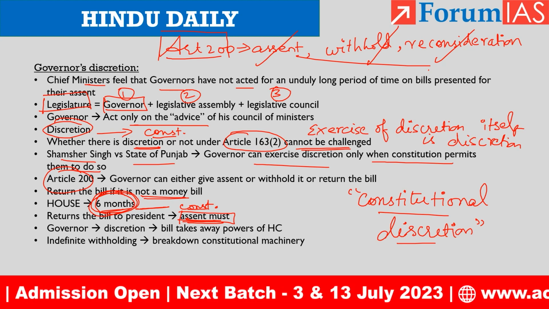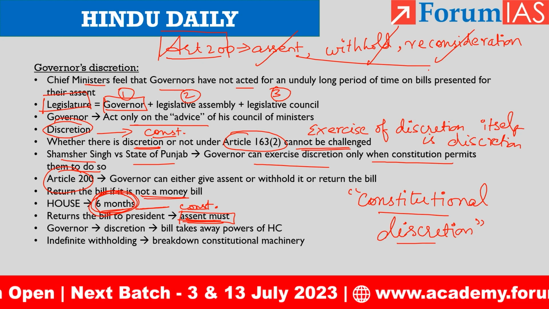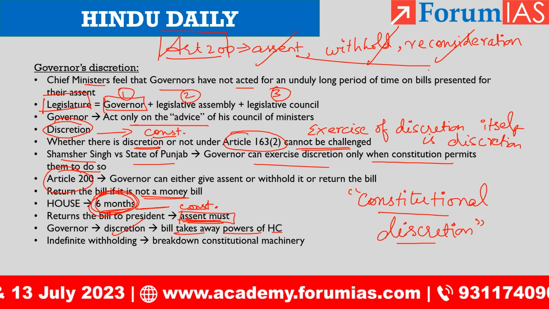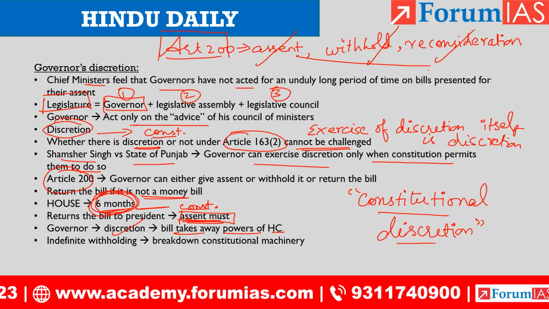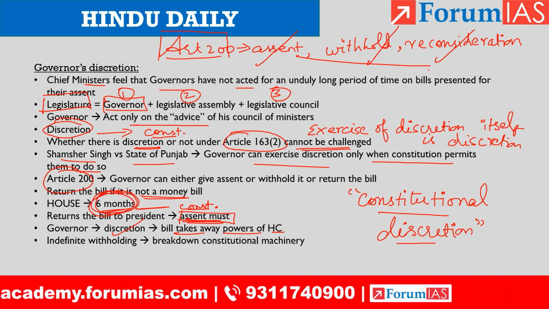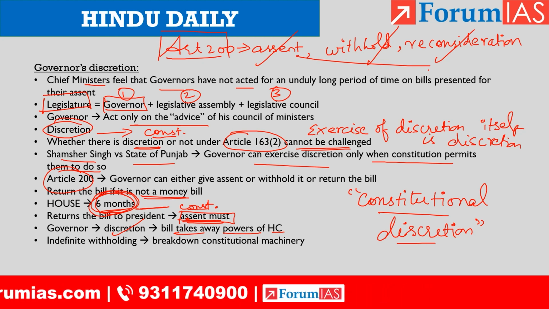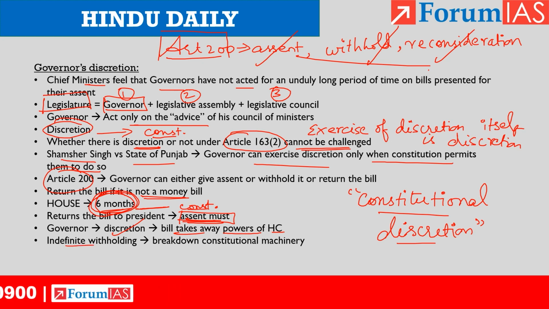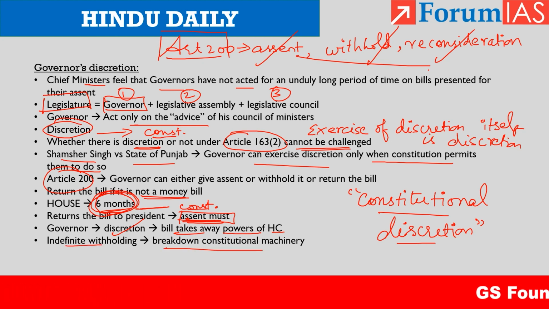Okay. And in what cases can a governor exercise discretion? If the bill takes away the powers of the respective state's high court, then he can reserve the bill for consideration by the president. Okay. And here, indefinite holding of bill. If the governor is sitting on the bill, then it amounts to breakdown of constitutional machinery.